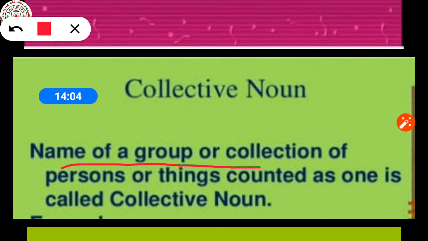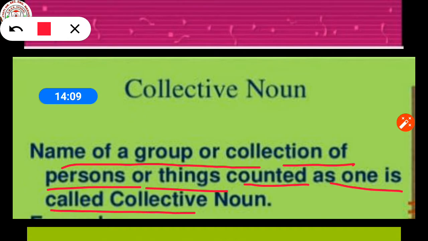Name of a group or collection of persons or things counted as one is called a collective noun. So what is the meaning of collective nouns? Collective noun means name of a group.